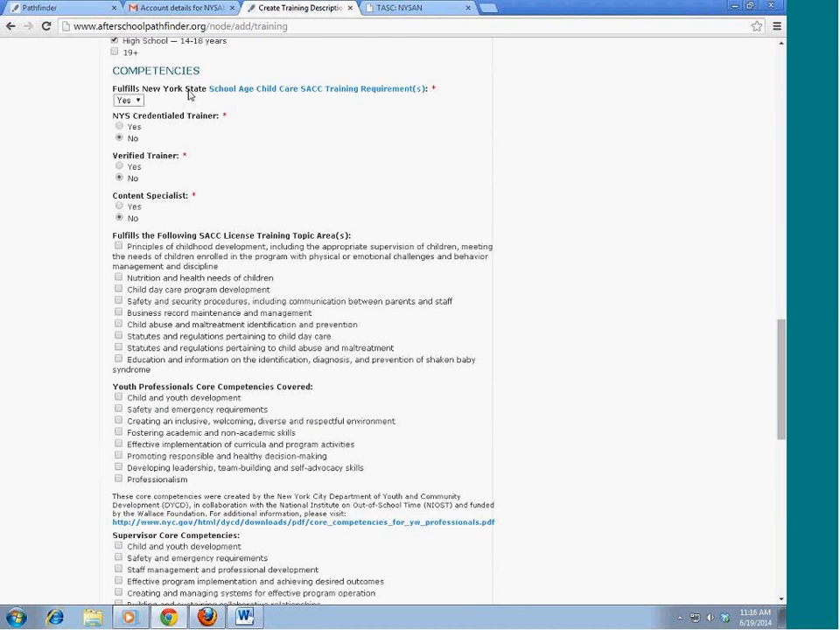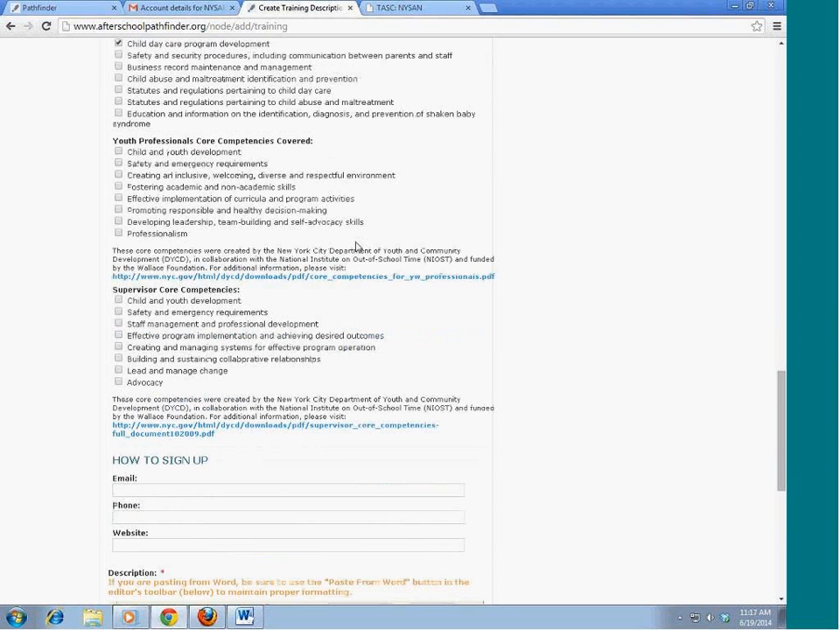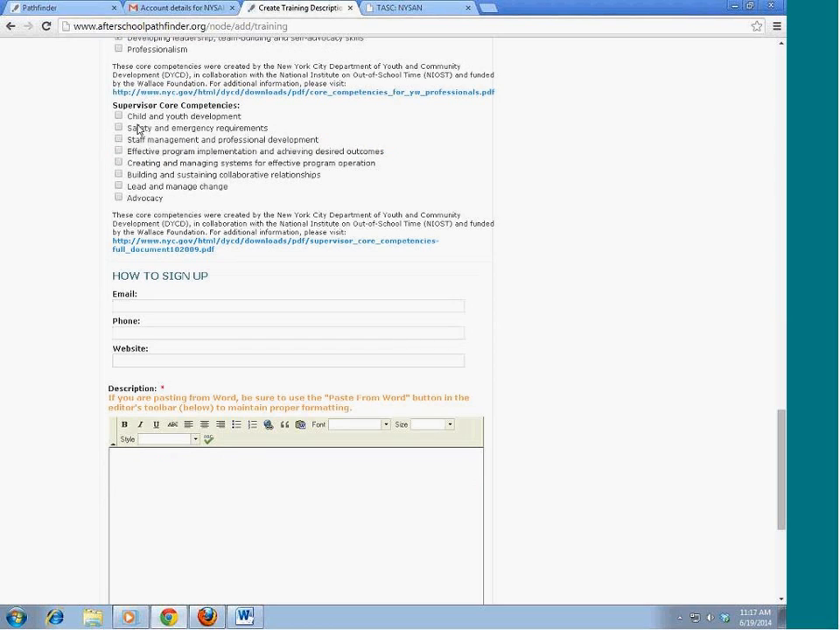Okay. I said that it will fulfill a school-age child care training requirement, and here's my list of requirements that it could cover. So I'm going to select child daycare program development, and then professional core competencies. These are other choices. So what are we doing in the training? We're going to do a little bit over youth development and cover several of these. One may have many of those.